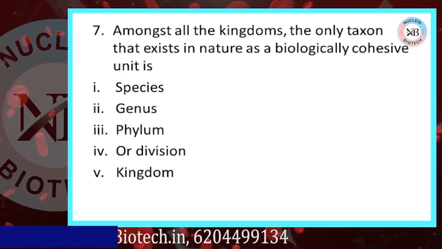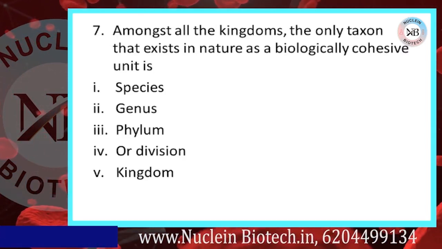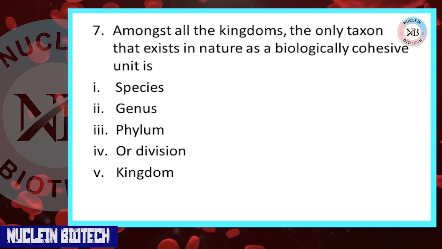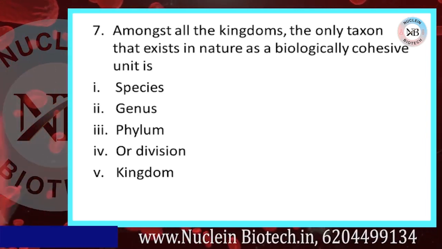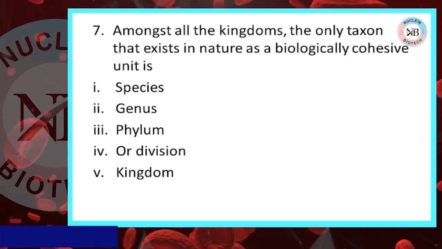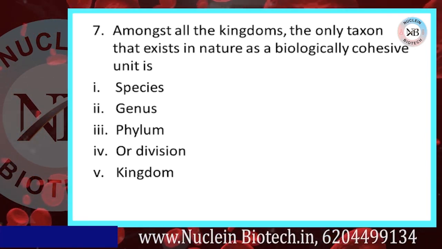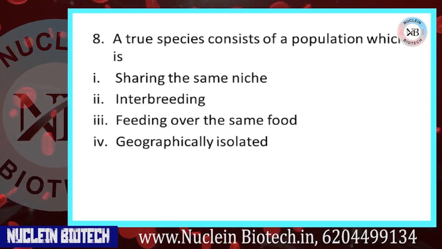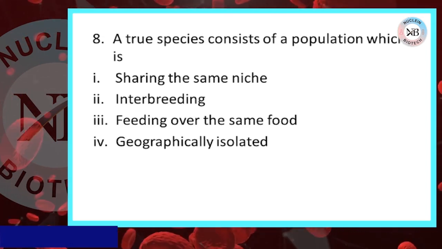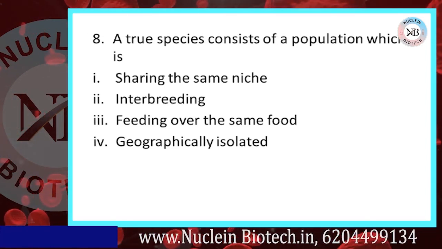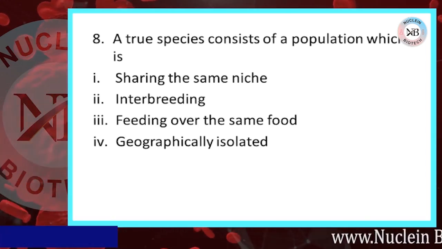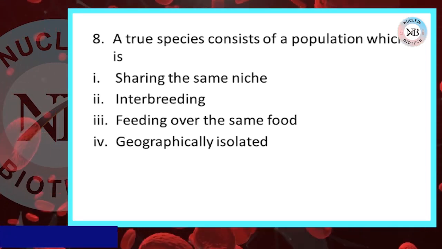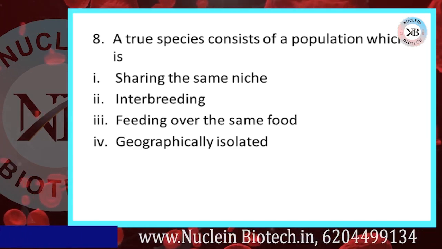Move to seventh question. Among all the taxa, the only taxon that exists in nature as a biological cohesive unit is: species, genus, phylum or division, kingdom. Our right option is A. Move to eighth question. A true species consists of a population which is: first, sharing the same name; second, interbreeding; third, feeding over the same food; fourth, geographically isolated. Our correct option is B.